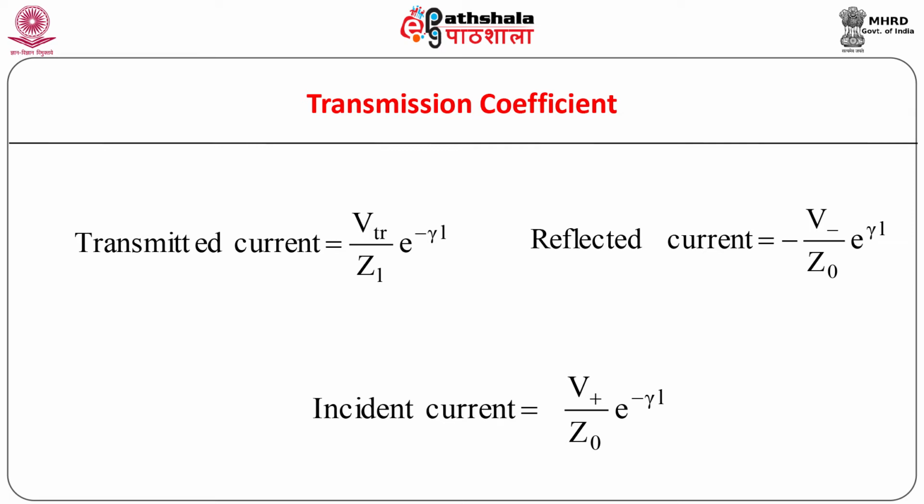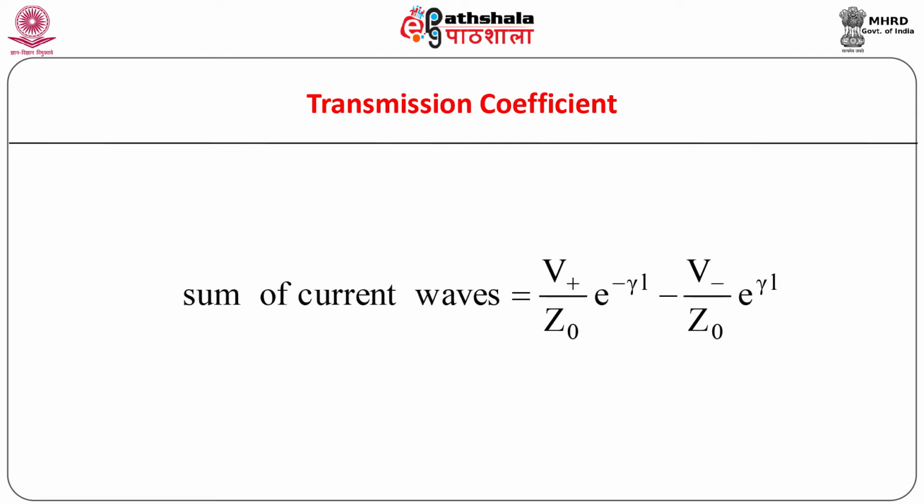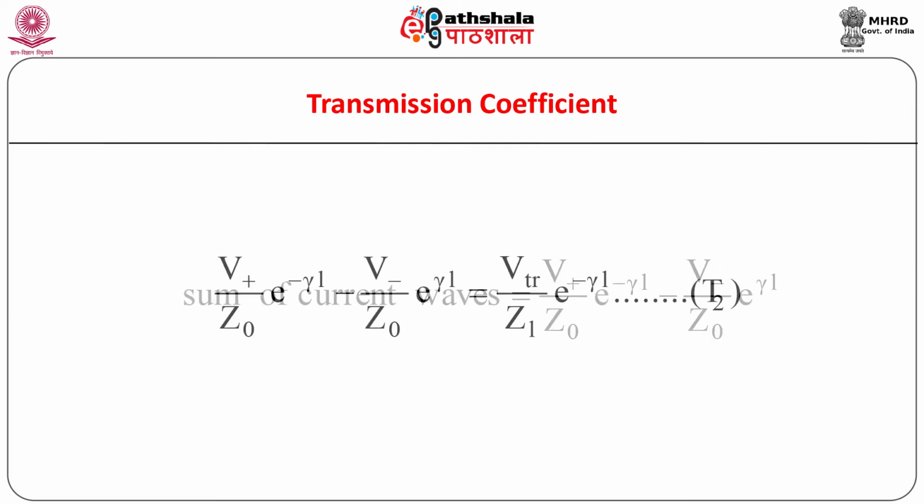On the other hand, in the case of incident and reflected current waves, characteristic impedance is selected for such a division. The sum of the currents at the sending end can be written as shown. Similar to the case of voltage waves, equating the expressions for the sum of current waves and the transmitted wave at the receiving end, we have the equations as shown.